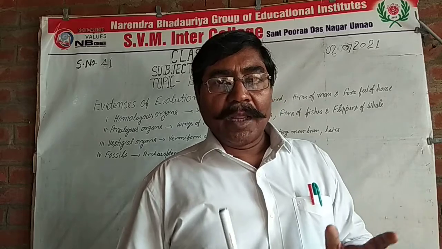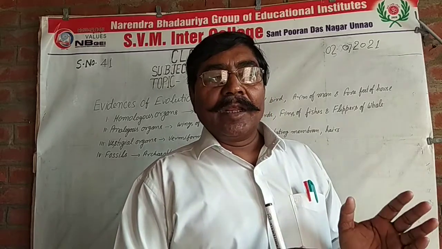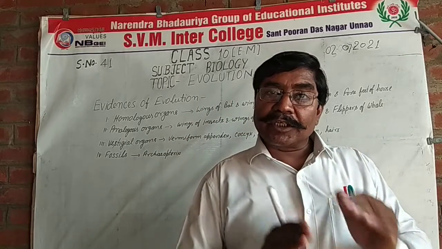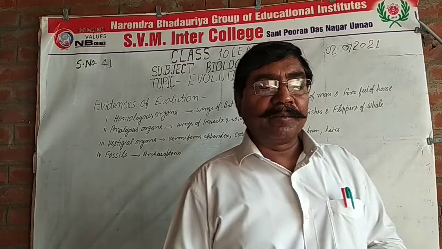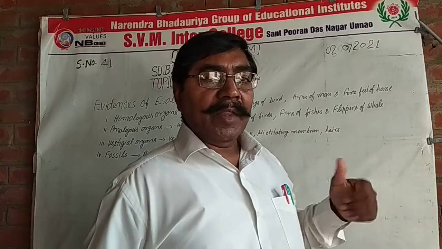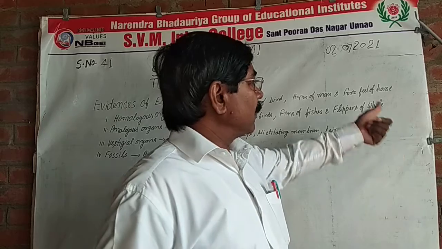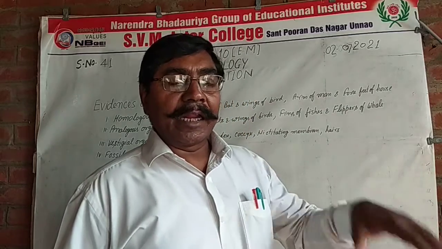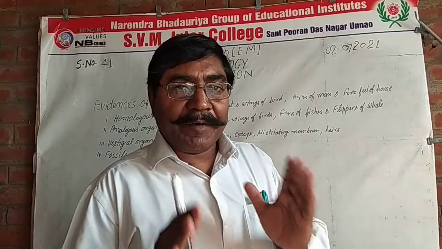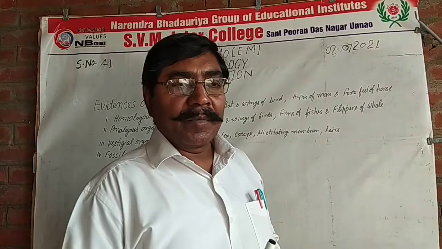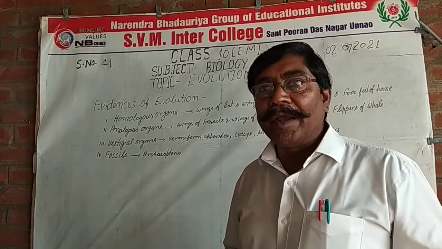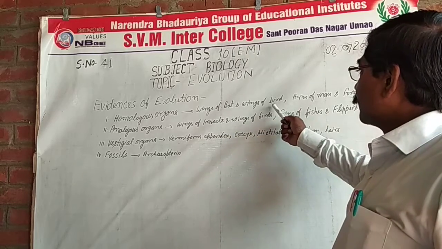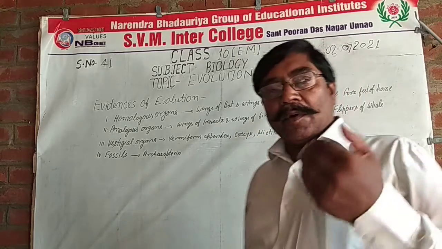The origin and the structure are the same, but the function is different. The arms of man are for work, but the forelimbs of the horse are for walking and racing. So this evidence points toward the evolution of humans, bats, birds and horses.